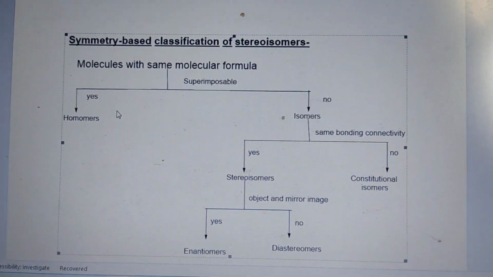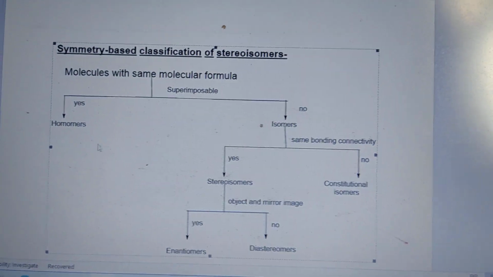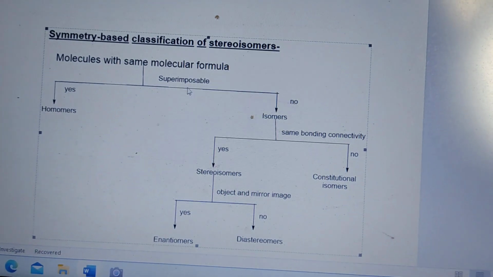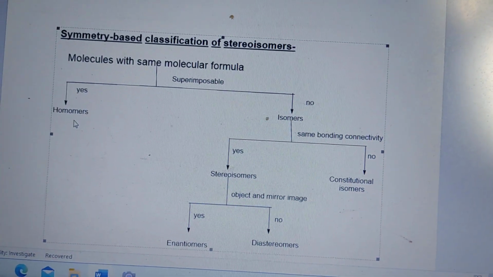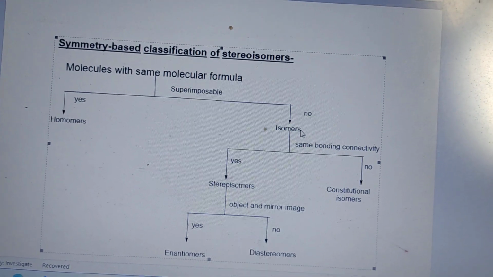If they are superimposable, then they are called homomers. Same molecular formula, and if superimposable, they are homomers. That means they are identical, they are actually the same. But if not superimposable, they are called isomers.